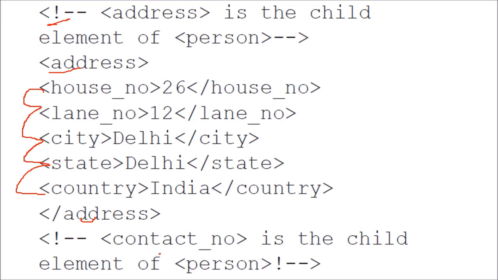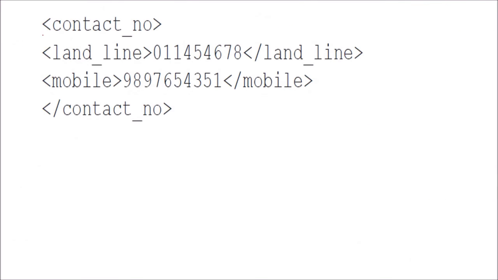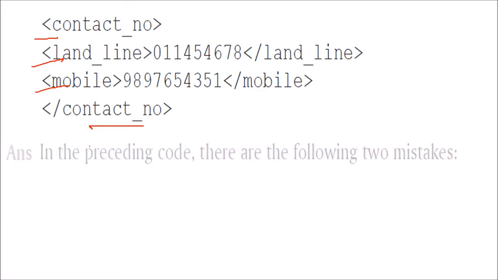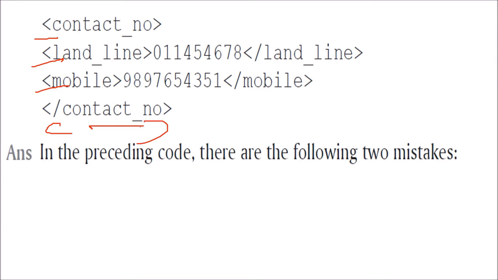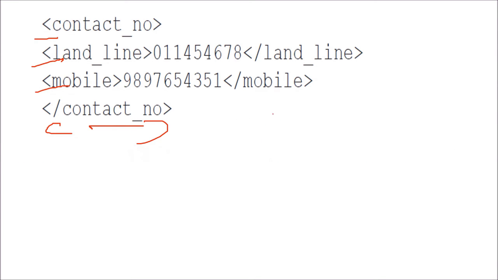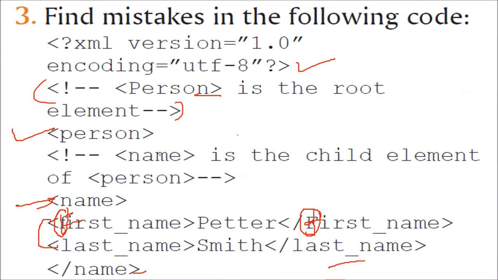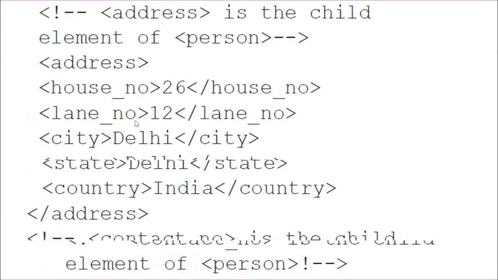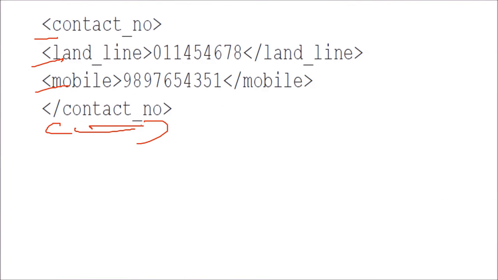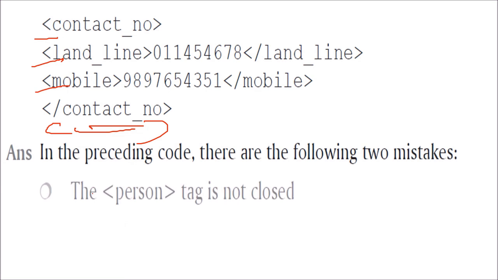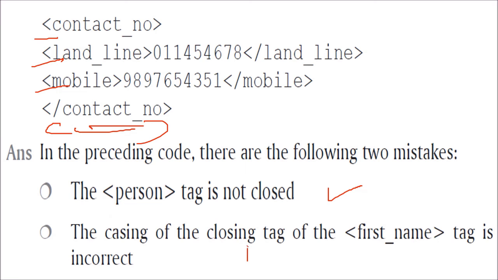Now the address is done. Now contact number: landline, mobile, contact number ended. So there is no end root. What was the root? Root was person. But as we go along, there is no end tag for person. So there are two errors we can find out. First, the person tag is not closed, and the casing, that is the F of the closing tag, is incorrect.